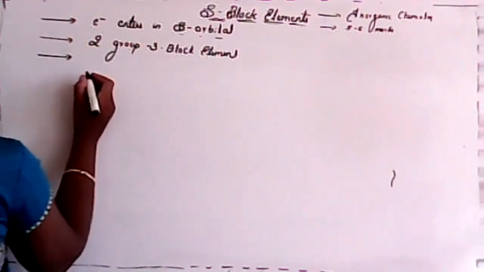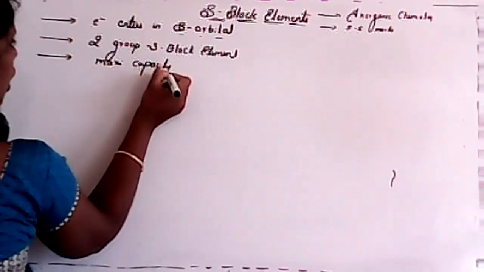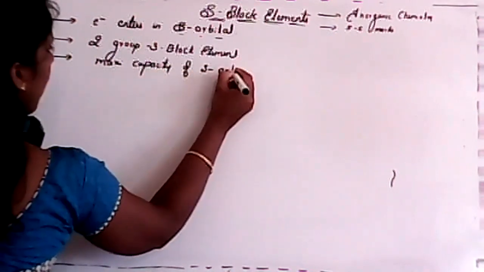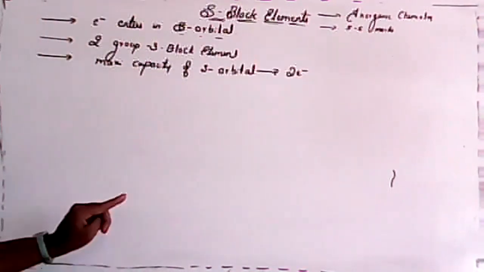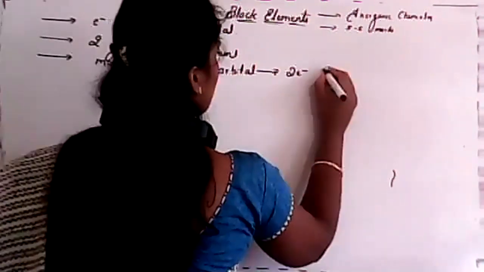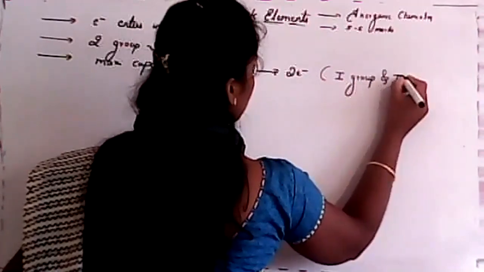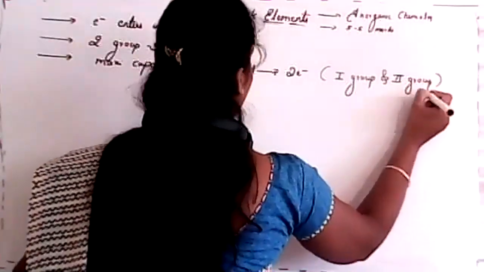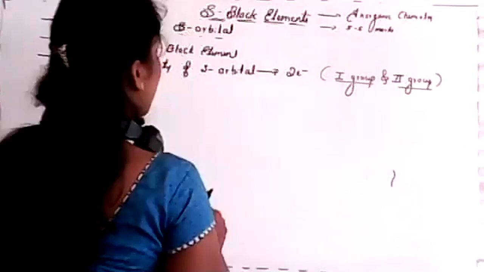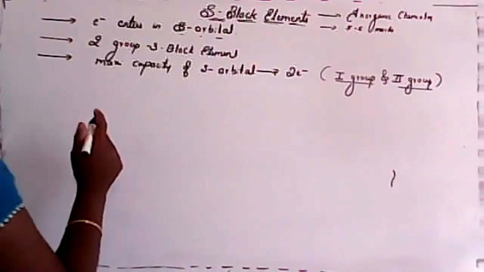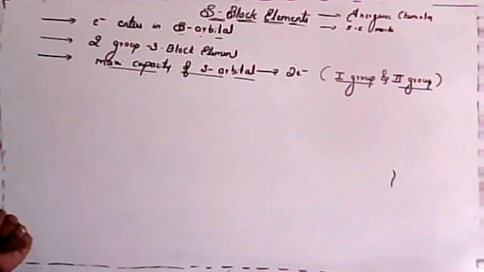See, the answer is that the maximum capacity of an S orbital is 2 electrons. So that's why we can find only two groups, that is the first group and second group of the periodic table, known as S block elements, because the maximum capacity of the S orbital is only 2 electrons. Is it clear?